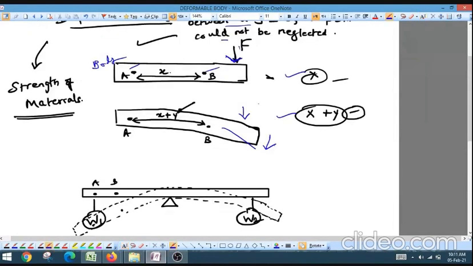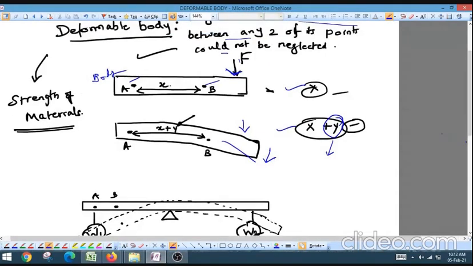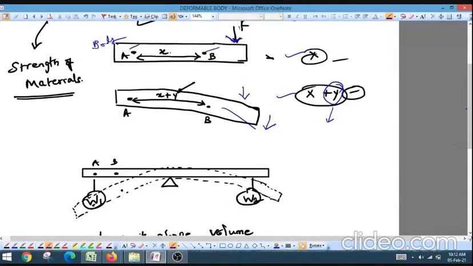So this y, you can't neglect it. It will be having a value which is comparable to x. So it is not zero and also not negligible. So such type of bodies are called deformable body. Whatever objects or bodies you are going to study in the strength of materials will be fully about the deformable bodies. What you have studied in the engineering mechanics was rigid body. In SOM, you will be dealing with all the deformable bodies.